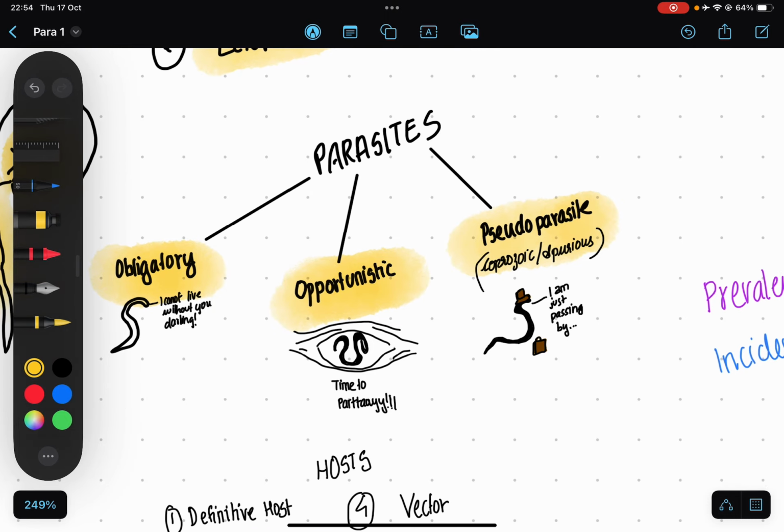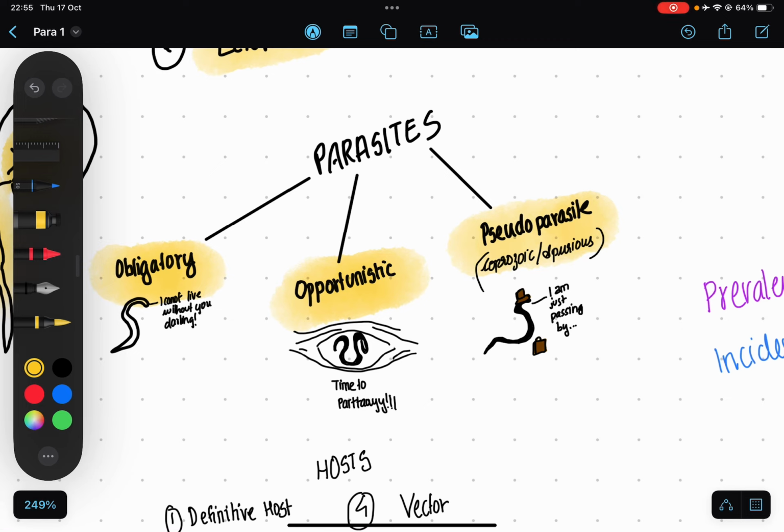Opportunistic means it can produce a disease only in immunodeficient or immunosuppressed patients, all right? So it's not harmful if the body's immune system is okay, but once it sees that it's time, it just automatically transfers into a state, I'm not saying harmful, but we can see certain symptoms which were not there before.